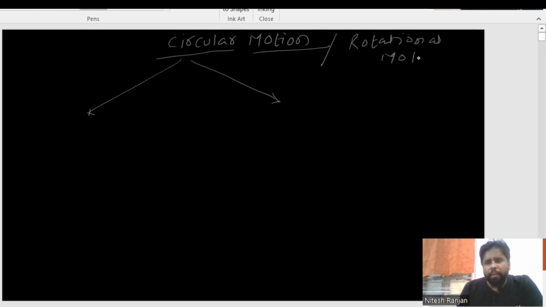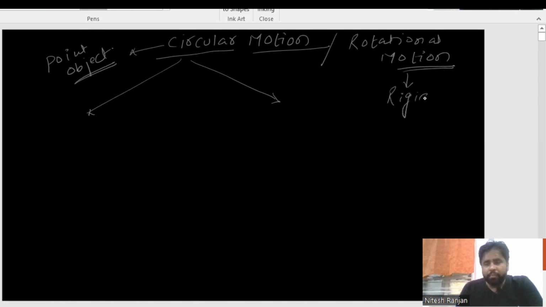So we all know about rotational motion and circular motion. So in circular motion, what happens? We consider the object to be a point object. Similarly, in a different form, if I talk about rotational motion, it is going to be the condition of a rigid body, and it is not a point object, right?